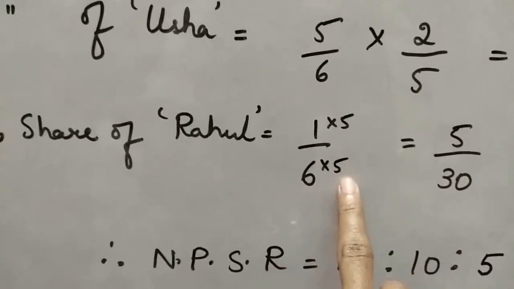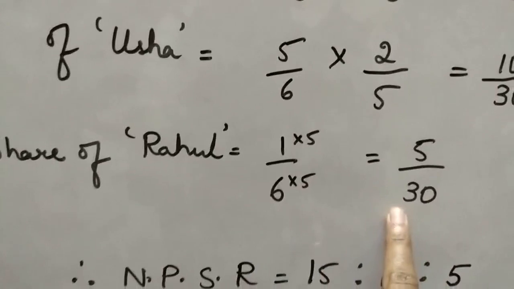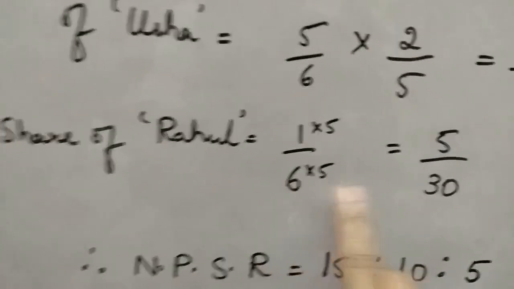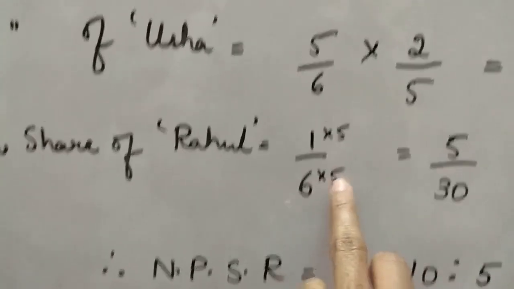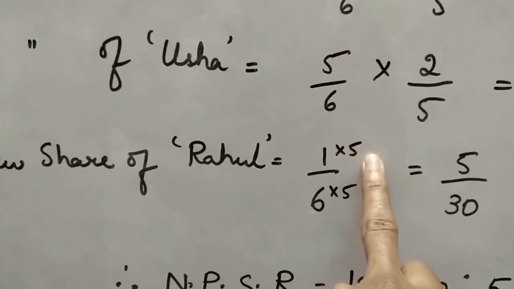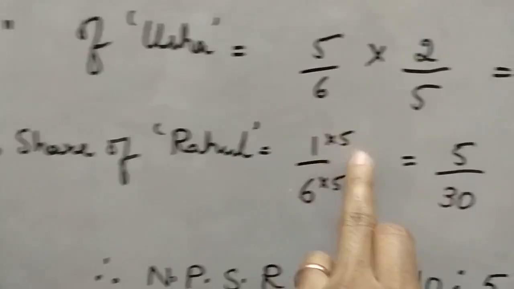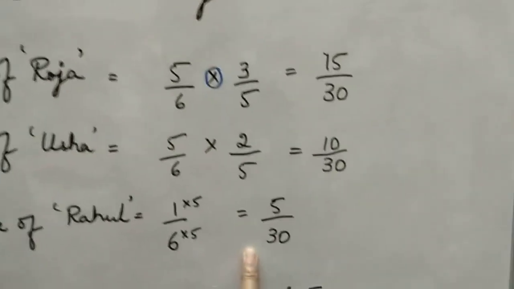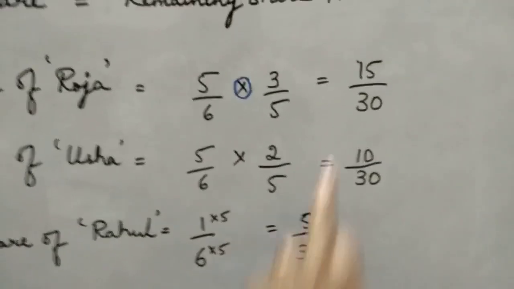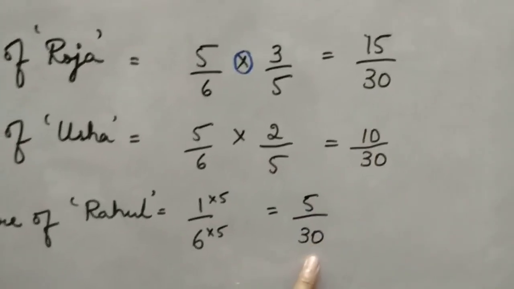If you take 6 5 times, you get 30. 6 5s are 30. So I am taking this as power of to the numerator. So 1 5s are 5, 6 5s are 30. So this is how we have to always bring each and every denominator equal.